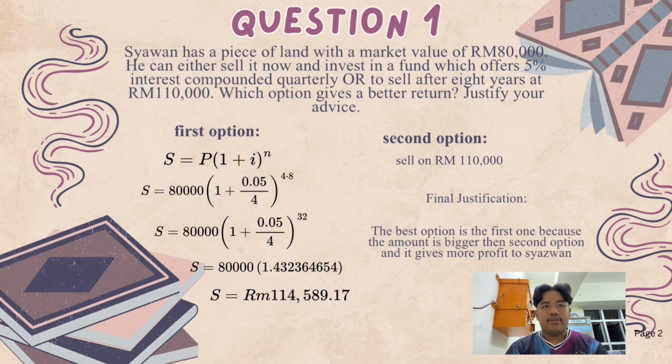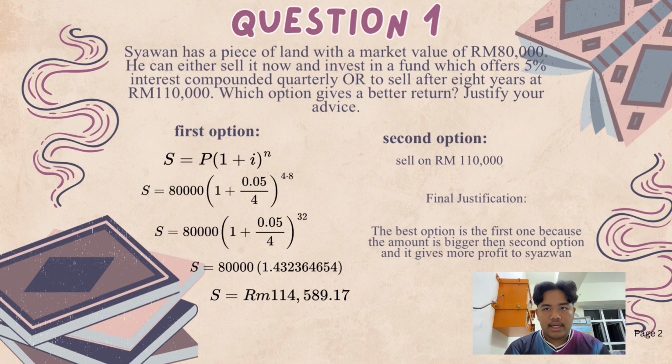So for option 1, I use the compound interest formula. S equal to P bracket 1 plus rate per number of compounds bracket squared to number of compounds times number of years. So for option 1, S equal to 80,000 bracket 1 plus 5% per 4 bracket squared to 4 times 8, and S equal to 80,000 bracket 1.4324 bracket. So we can get the final answer is 140,589 and 70 cents. For option 2, the future value is 110,000.